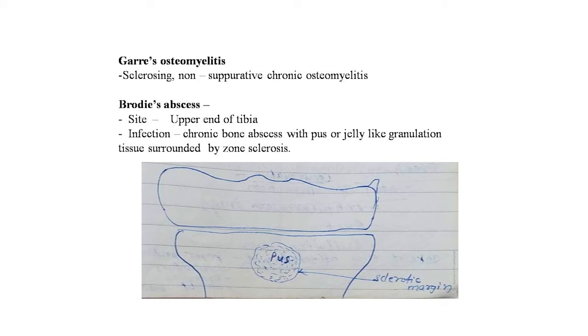Now chronic osteomyelitis, this is the sclerosing non-suppurative chronic osteomyelitis, Brodie's abscess. The site of this Brodie's abscess is the upper end of the tibia. Infection, a chronic bone abscess with pus or jelly-like granulation tissue surrounded by a zone of sclerosis. Here is the image showing the sclerotic margins. The pus cells in the bone are clearly seen. That is the upper end of the tibia. This is the Brodie's abscess in the upper end of the tibia.